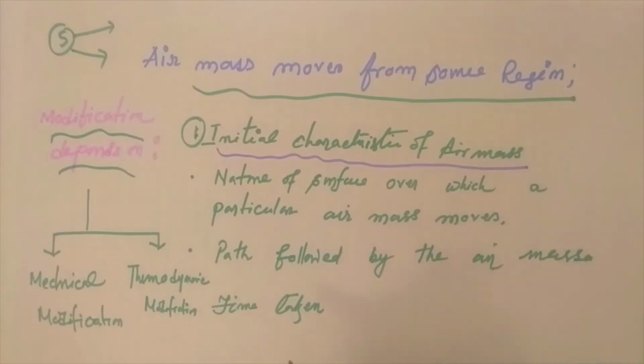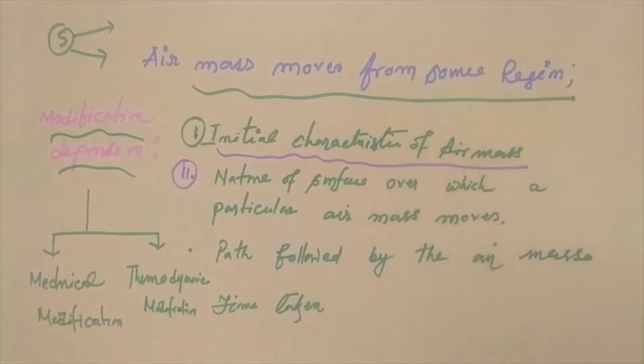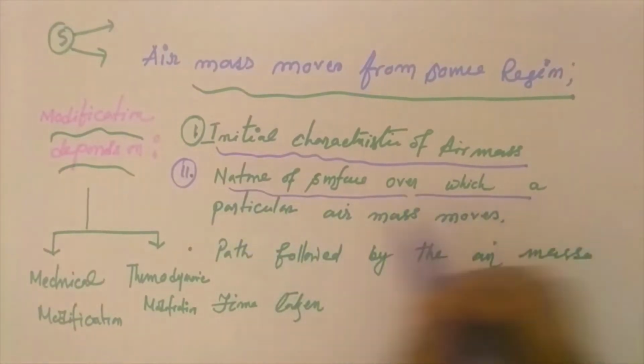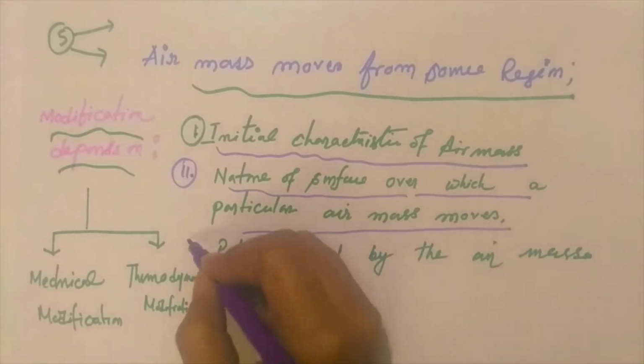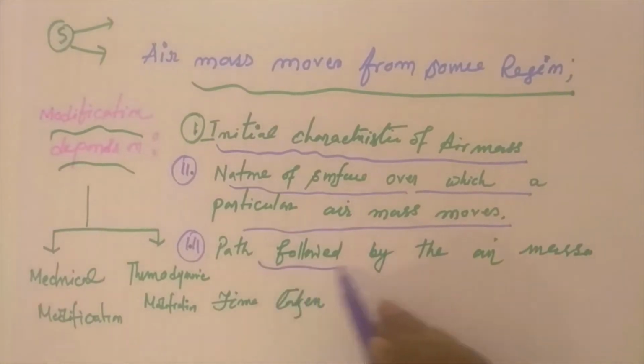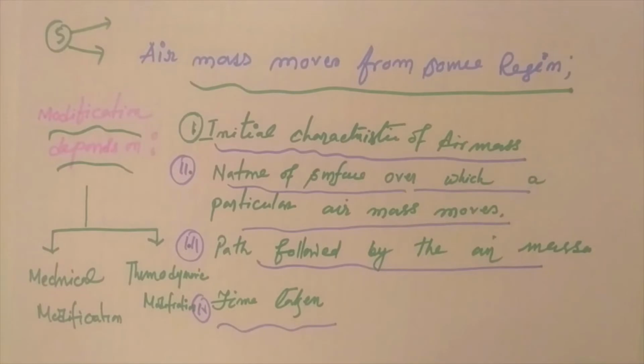Second is the nature of the surface over which a particular air mass moves. Third is the path followed by the air mass from the source region to the affected area. And fourth is the time taken by the air mass to reach a particular destination.